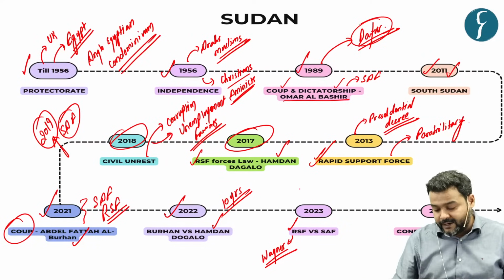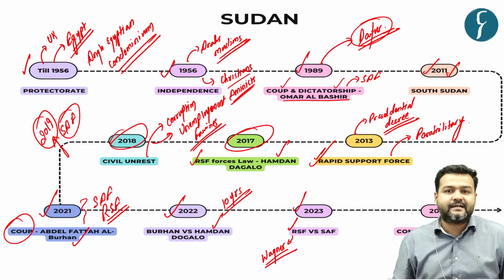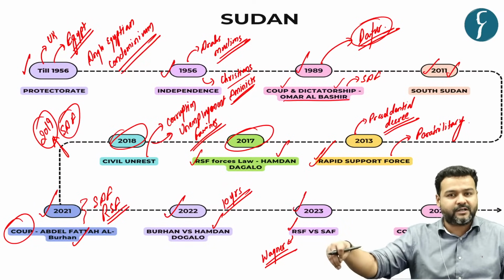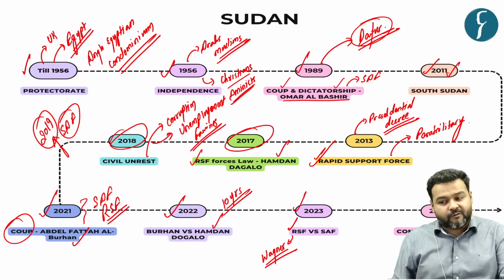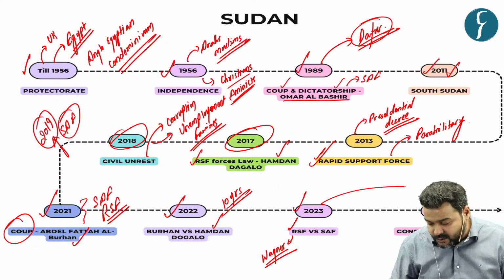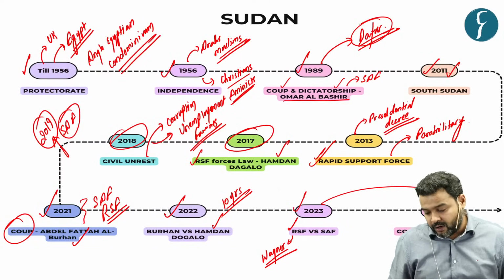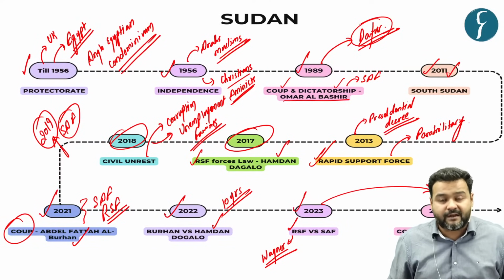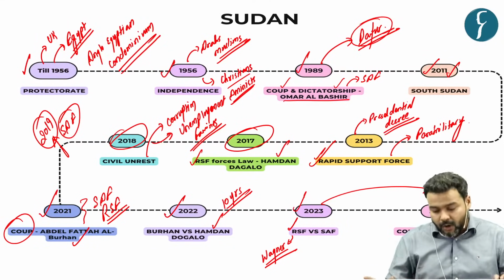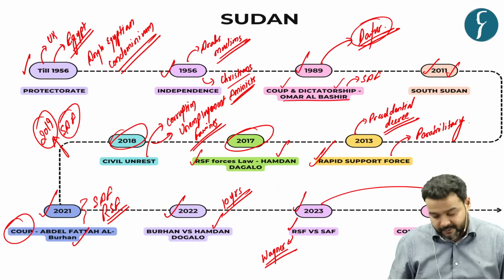So what happened in 2023? They came face to face, and there were many strategic positions, cities, borders, troop deployment, firing, killing, and so on. And it is going on because of no settlement plan, no amicable plan which is agreed by all the parties, basically the two parties RSF and SAF.